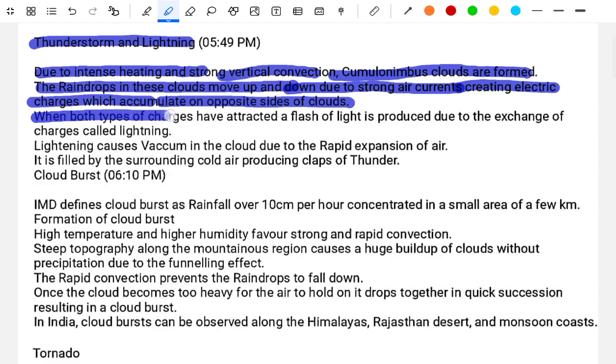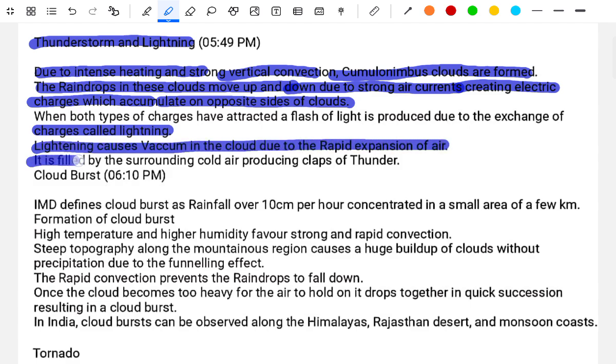When both types of charges attract, a flash of light is produced due to the exchange of charge: lightning. The lightning causes a vacuum in the cloud due to the rapid expansion of the air. It is filled by surrounding cool air, producing the sound of thunder.